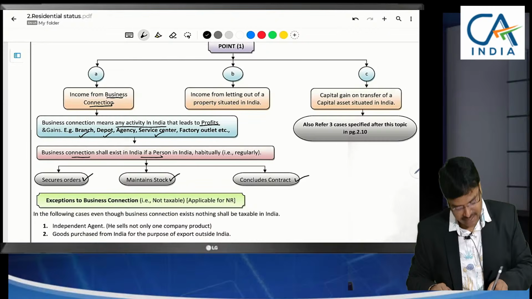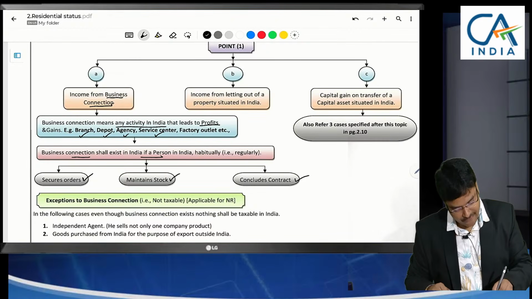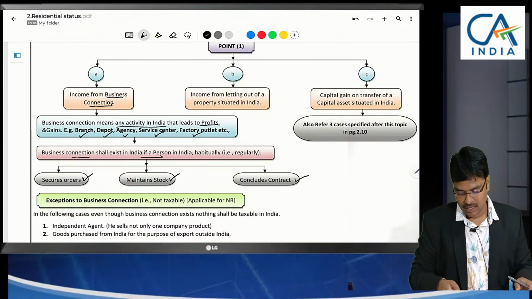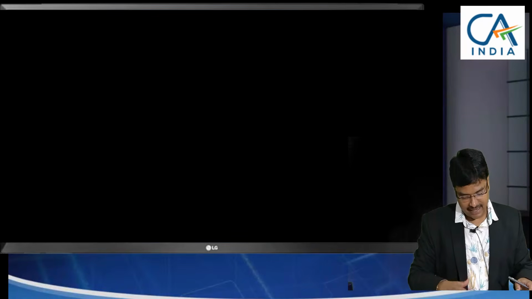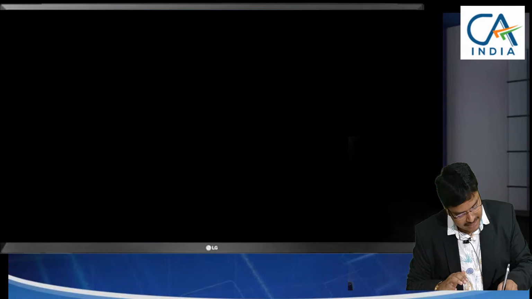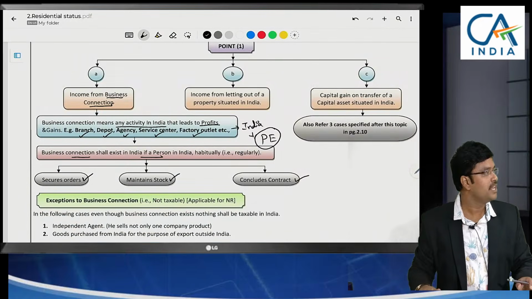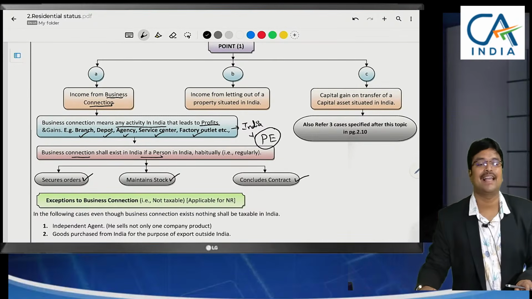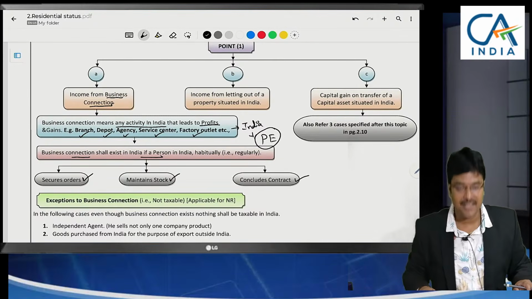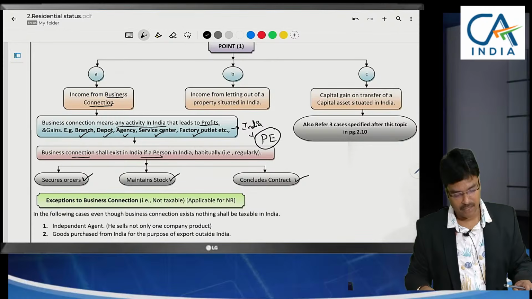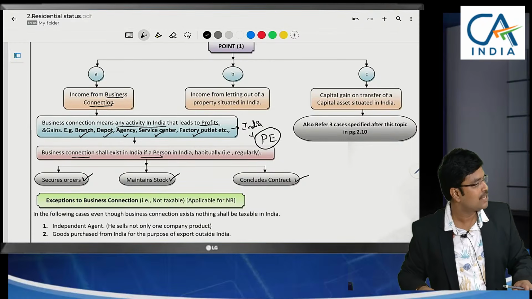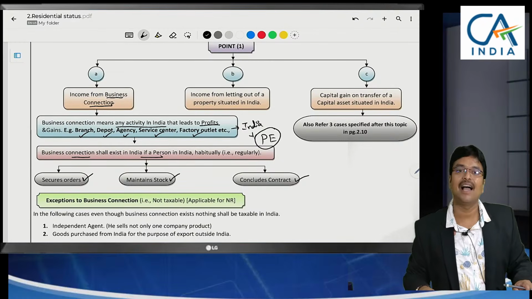Next, a service center in India or a factory outlet in India. Sir, here what is there? Here something is in India. What is that something? It is called PE. PE means permanent establishment. So here a permanent establishment is there in India.